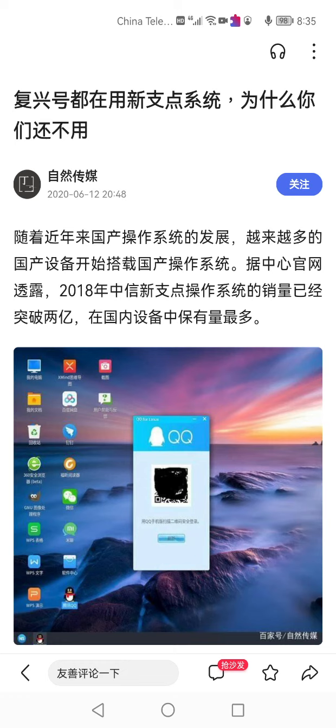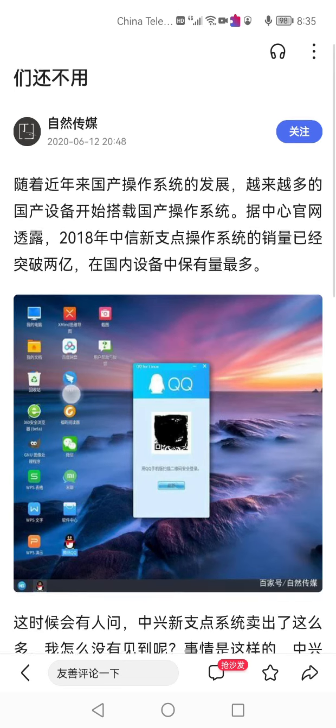So I'm going to talk about that. I read the news about the 福星号, the high-speed train in China, which is also using this NewStartOS.